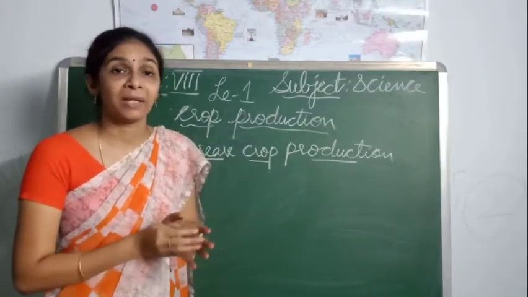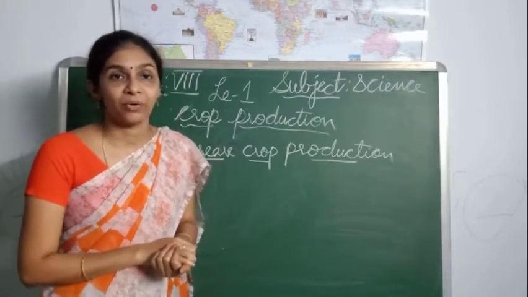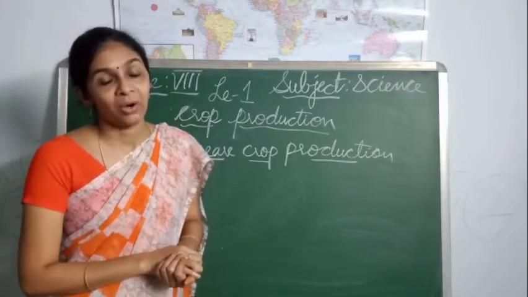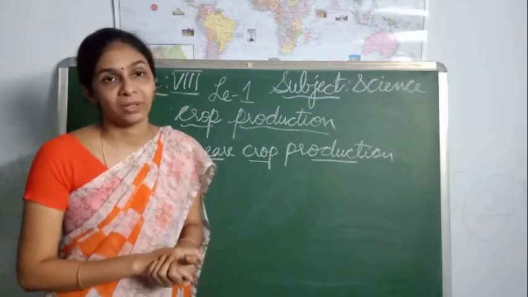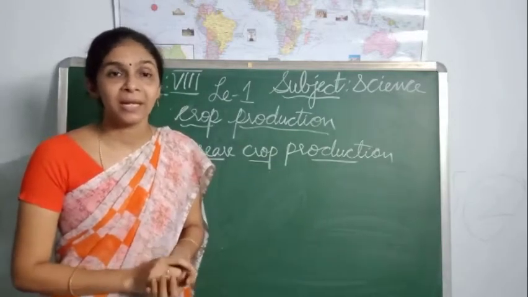Even though we follow methods of crop production, in addition to them, we have to follow other techniques for the increase of crop production. What are the other techniques we use? Plant breeding technique. What is plant breeding technique?